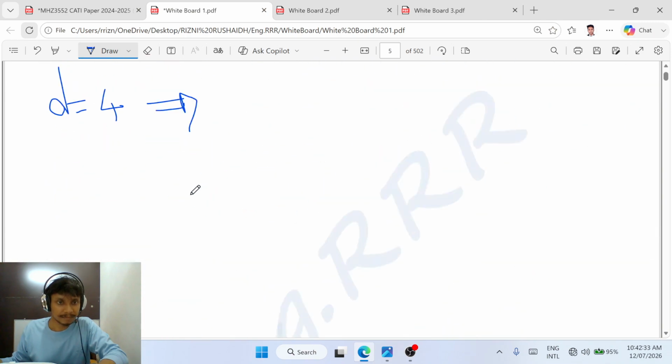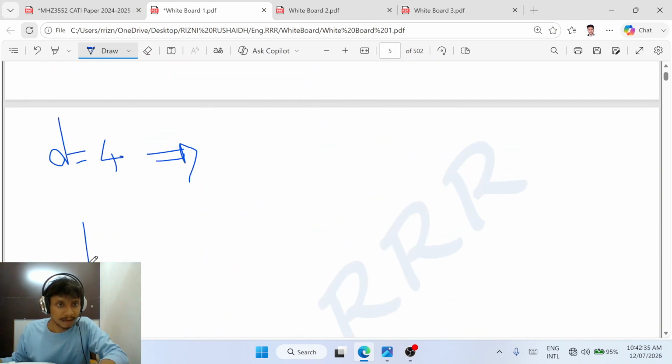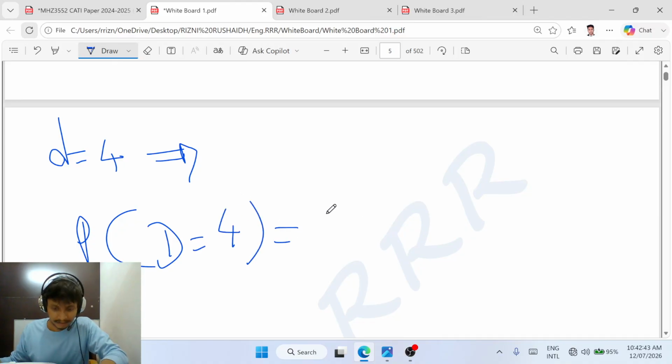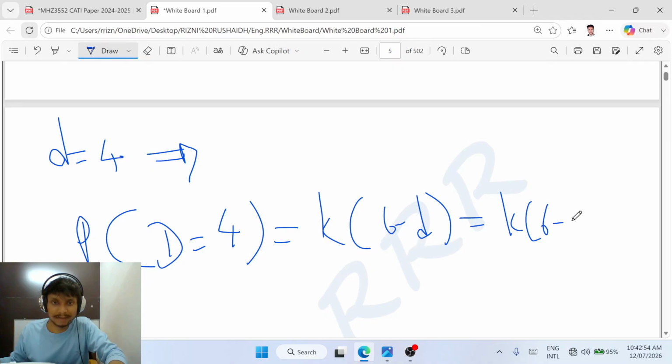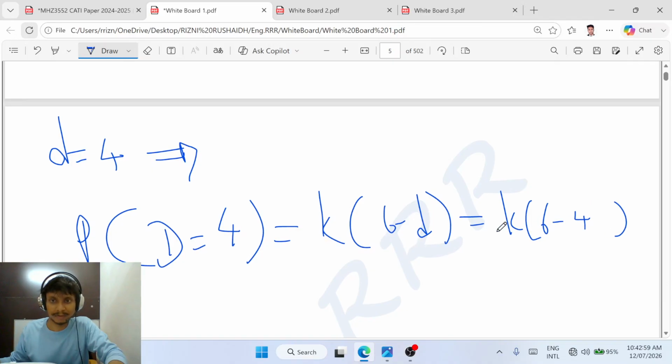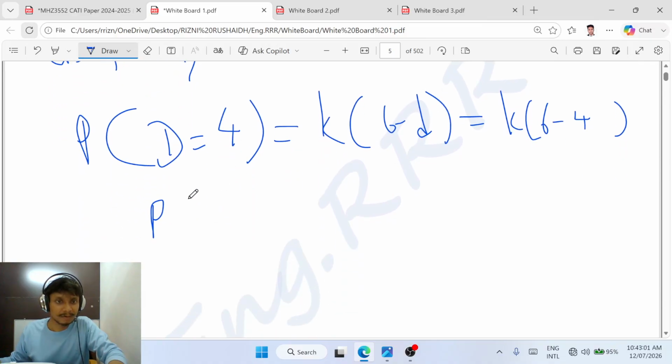Therefore P(d = 4) is equal to k into 6 minus d, which is k into 6 minus 4, since d is 4. Therefore 6 minus 4 is equal to 2, so 2 into k, 2k.